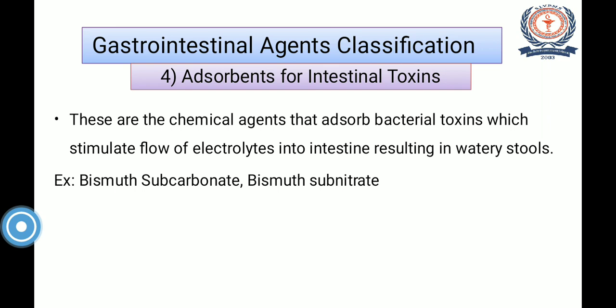Because of these toxins there is stimulation of the flow of electrolytes into the intestine, resulting in watery stool. So these agents adsorb those toxins, and the gastrointestinal disturbance is prevented. Example, bismuth subcarbonate and bismuth subnitrate.